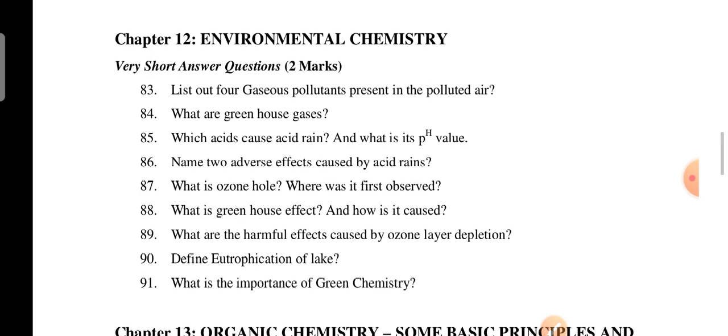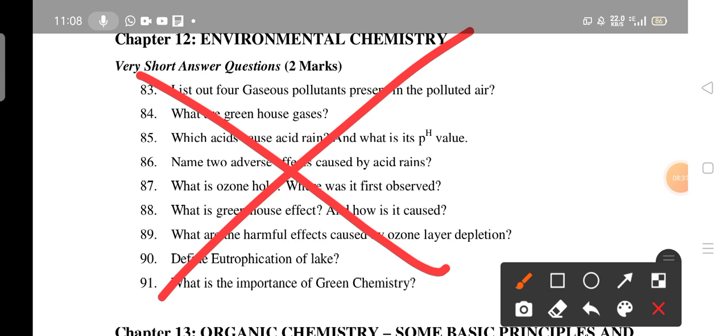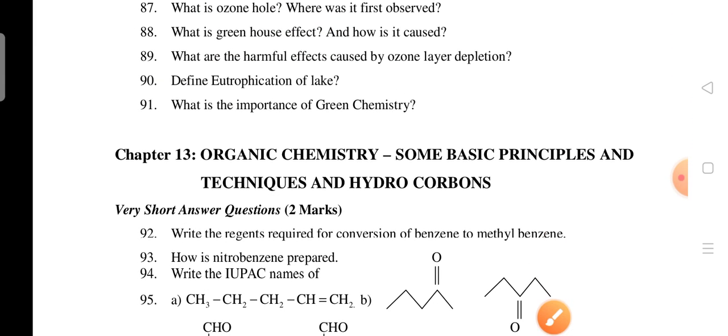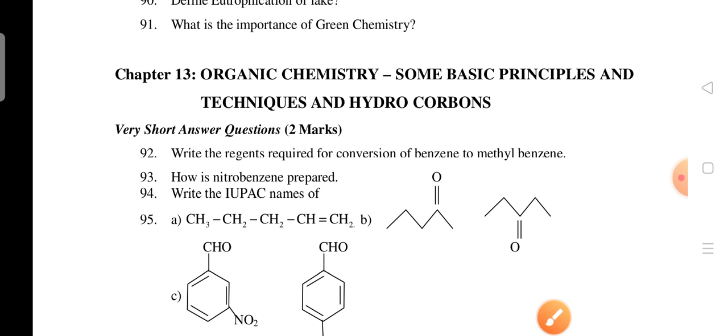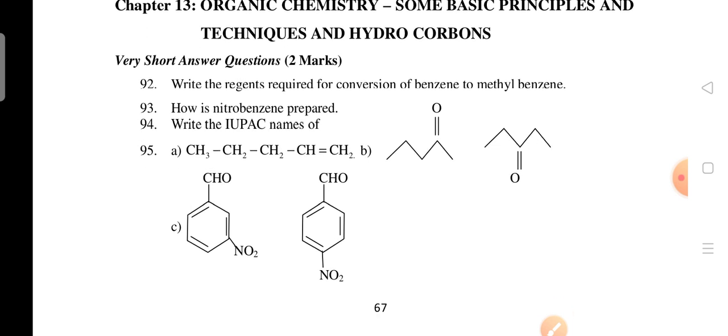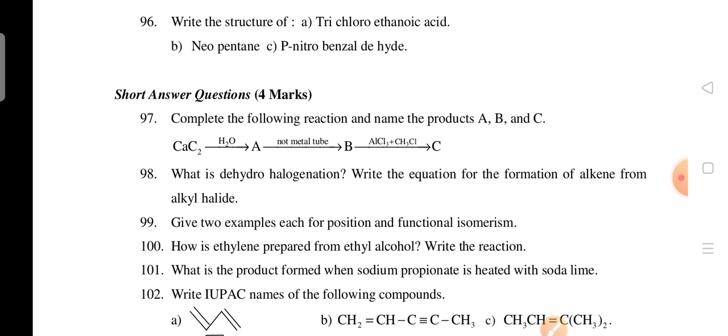Next chapter 12. This chapter 12 is entirely deleted, no need to read this. Chapter 12, that is environmental chemistry, is completely deleted, so no need to read it. So next 13th unit, 1 mark questions. Continuation of the 13th unit, 1 mark questions. Next coming to 4 marks questions.